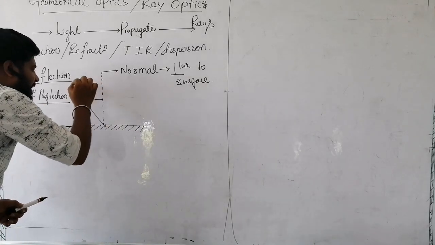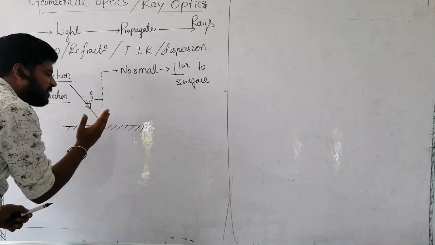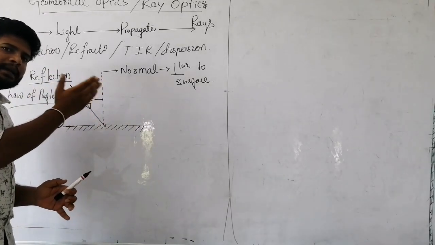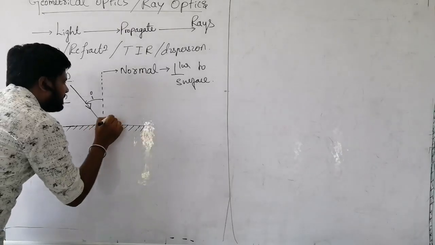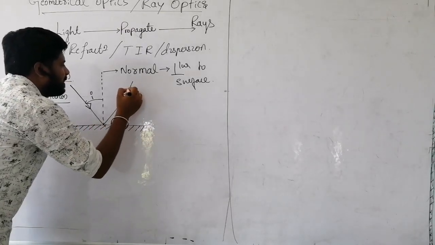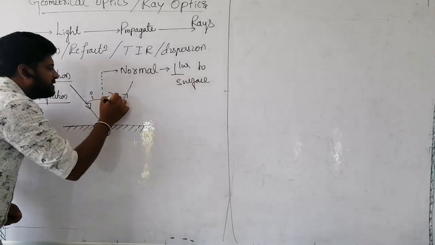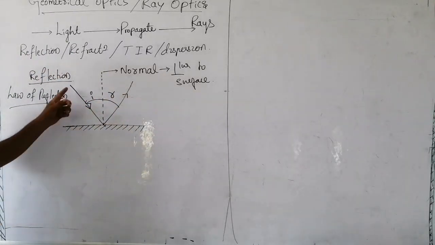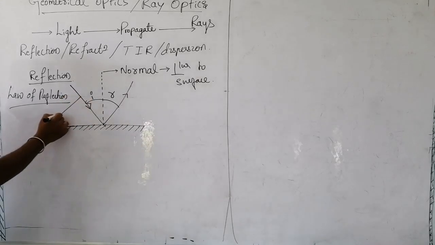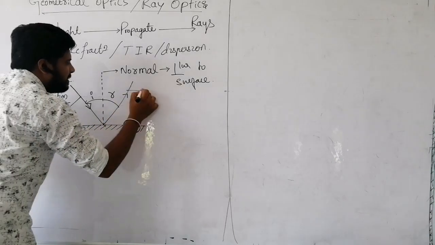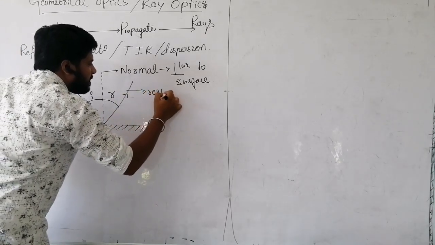So reflection, in a very basic definition: whenever a ray of light is incident on any surface, if it bounces back to the same medium where it is initially present, that is called reflection. Again, from the normal we measure the angle R. This is the incident ray, and this is called the reflected ray.